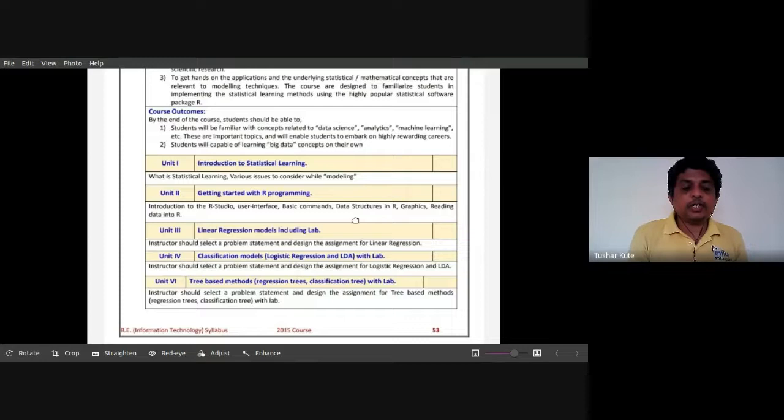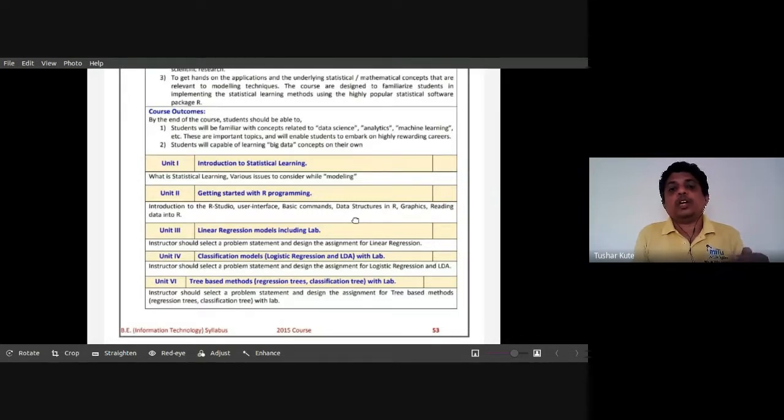Basically, to build the statistical models, we need to have the previous data present with us, and that data is used to build the model, predictive analytics. So the two different kinds of learning methodology that we follow in statistical learning are supervised learning and unsupervised learning. In the case of supervised learning, we have prediction modeling, and in unsupervised learning, we have descriptive modeling as well. How to use that also we'll see.